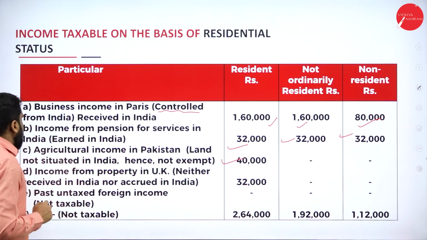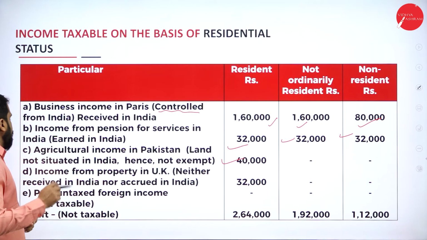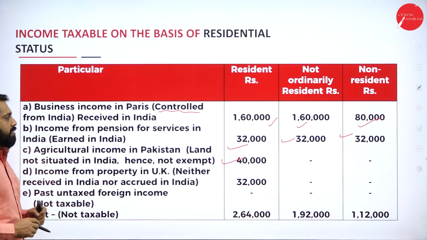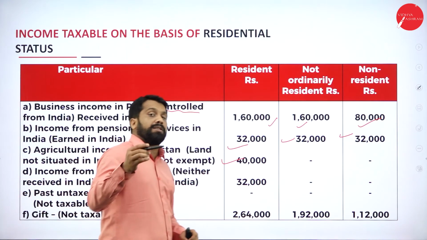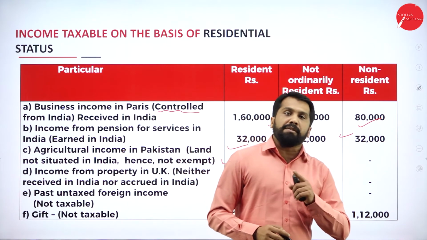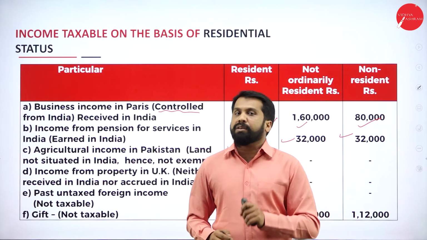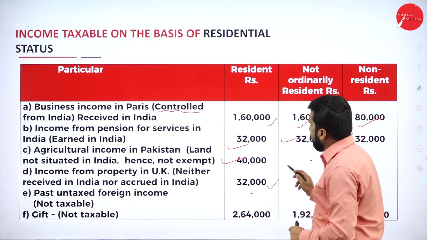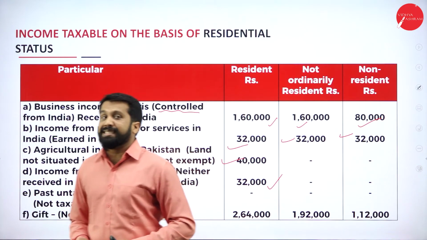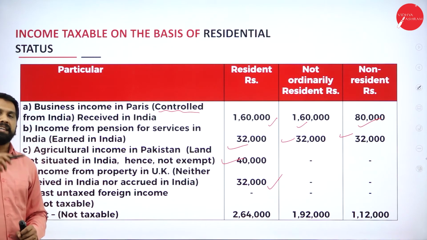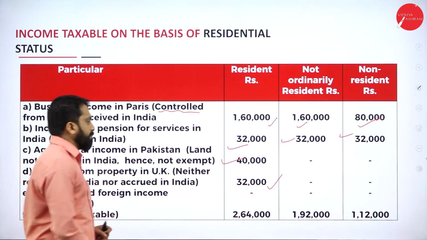Next, income from property in UK, received in India. It is neither received in India nor accrued in India, so only one person is taxable. The last one, past untaxed income: exempt, exempt, exempt.